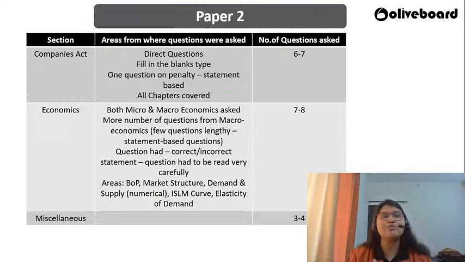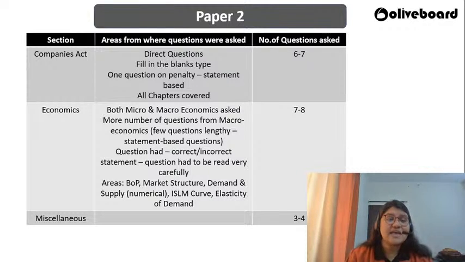Okay, you just had to revise your Companies Act notes and topic wise tests to ace this section specifically. And there was one question that was on penalty, which was statement based. Rest of the questions were more or less like fill in the blanks. So again, very simple, I would say, provided you were able to remember those things, because with Companies Act, one drawback is lot to remember. So that can be a little uneasy for few of the users who are not good at keeping factual information in mind. So that is one bit about Companies Act.